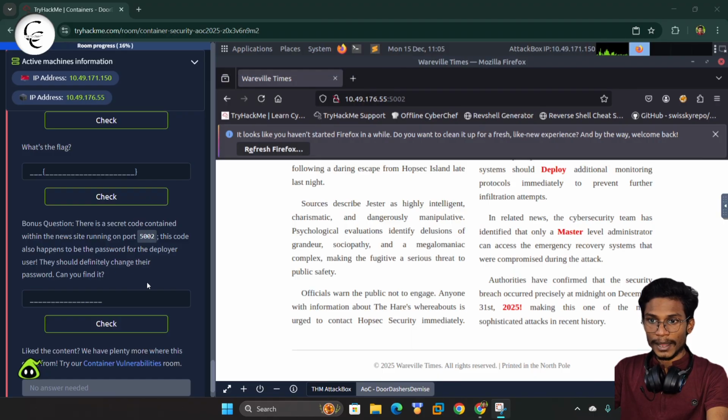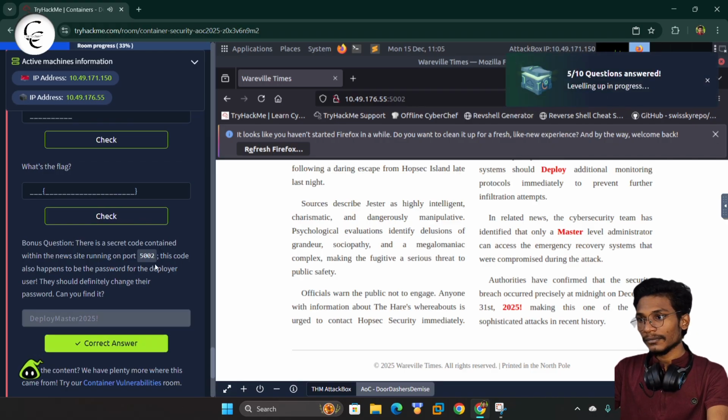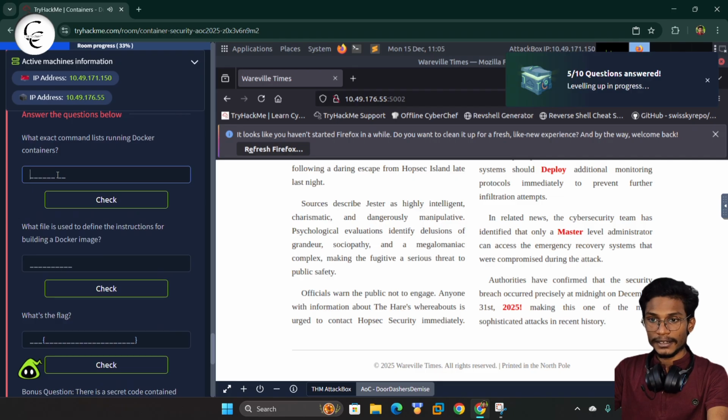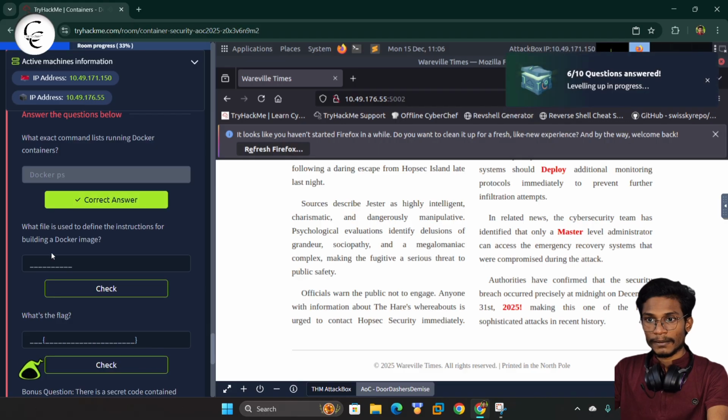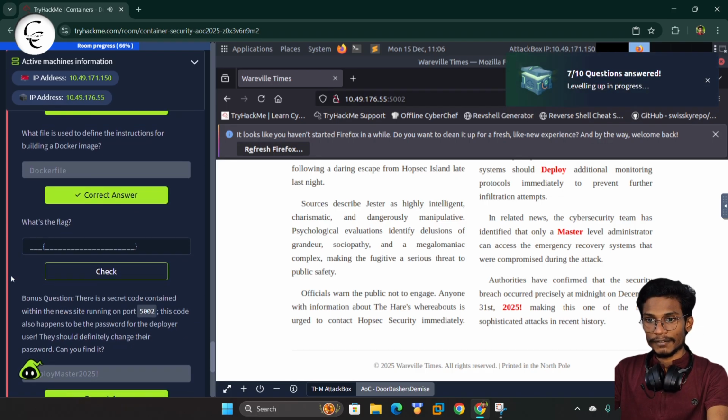This code also happens to be the password for the deployer user. So here we can see this is the deploy master 2025. So we will fill this out and we will give a check. So guys, here you can check this is correct. So now what exact command lists running docker containers? So this is docker ps. So yes, this is correct. So now what file is used to define the instructions for building a docker image? So this is Dockerfile. So we'll give a check.